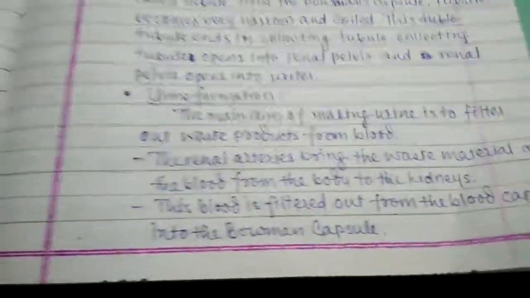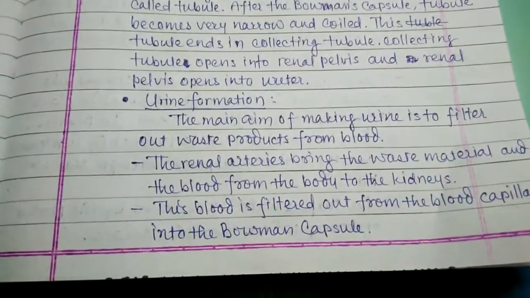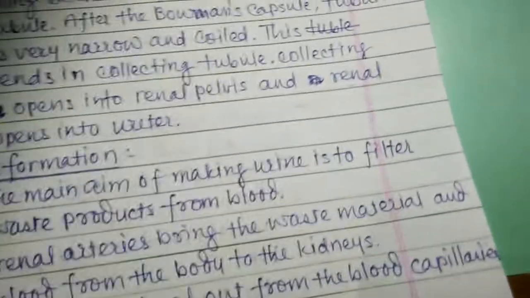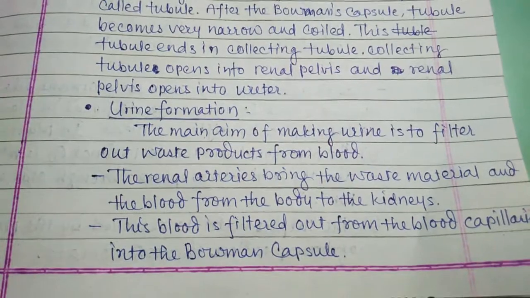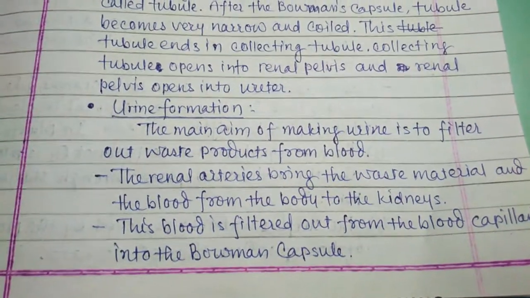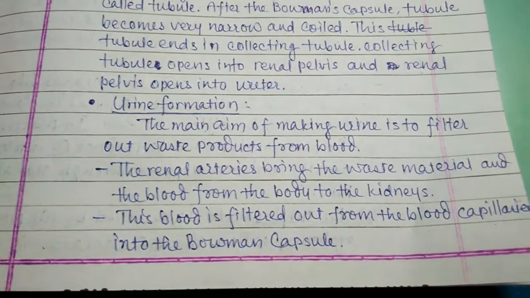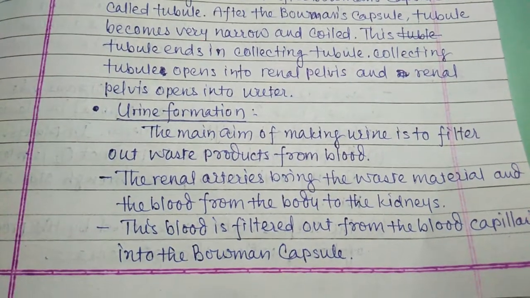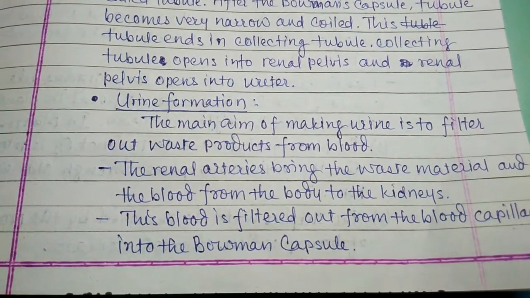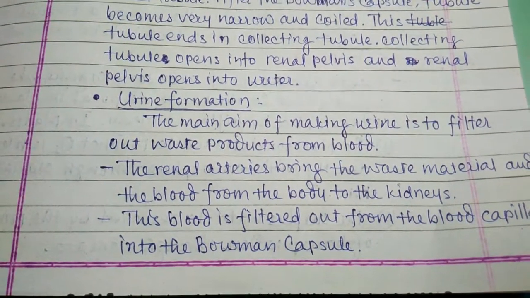Now this is an important question, urine formation. The main aim of making urine is to filter out waste products from the blood. The renal arteries bring the waste material and the blood from the body to the kidneys.